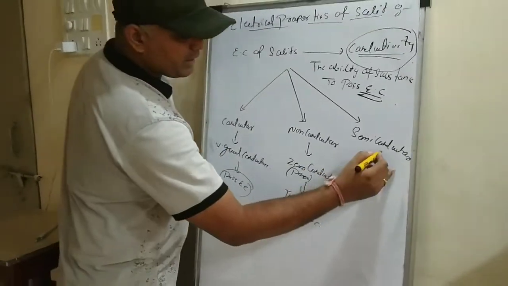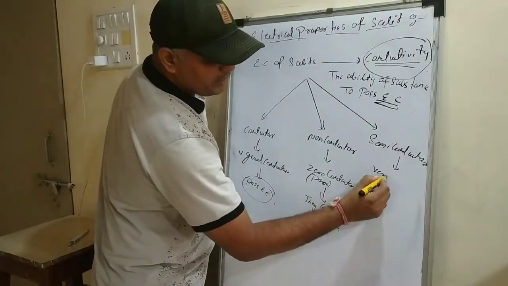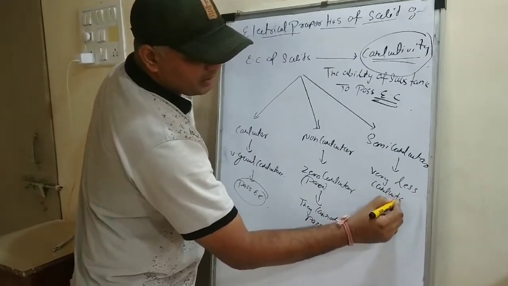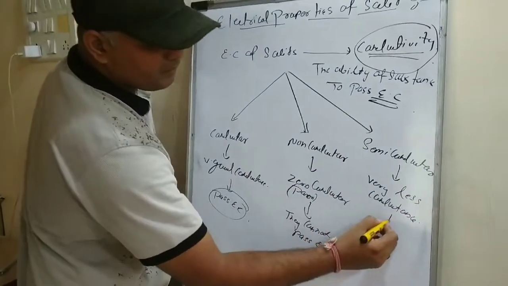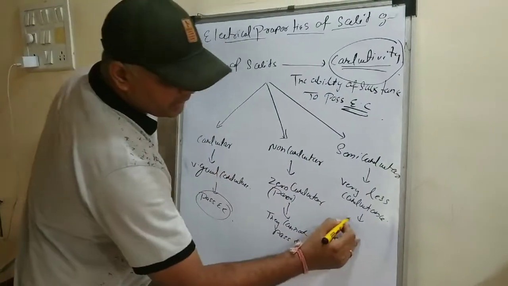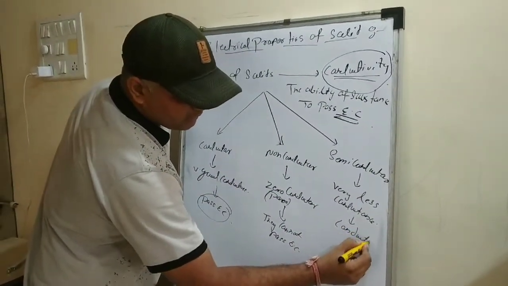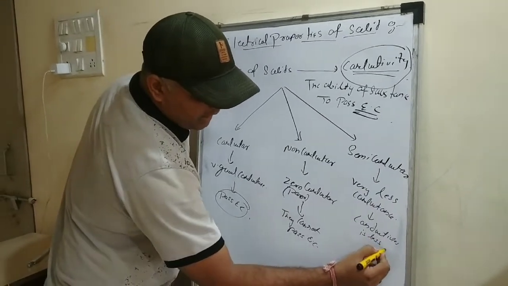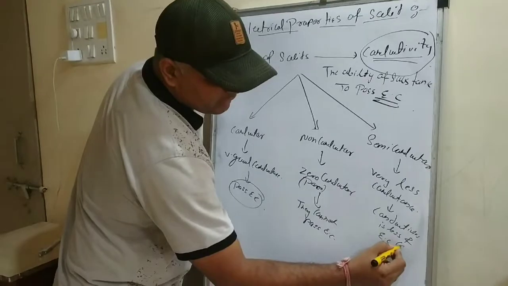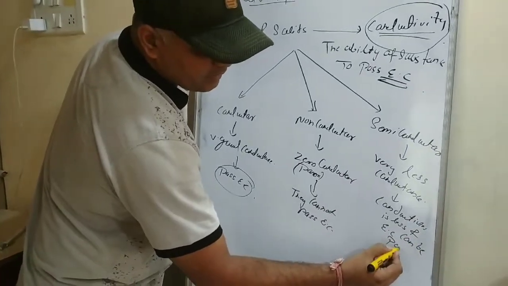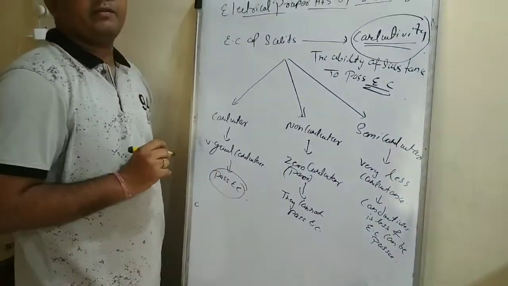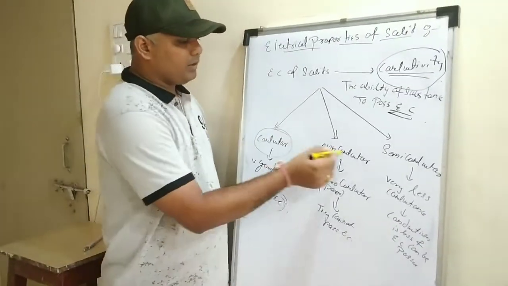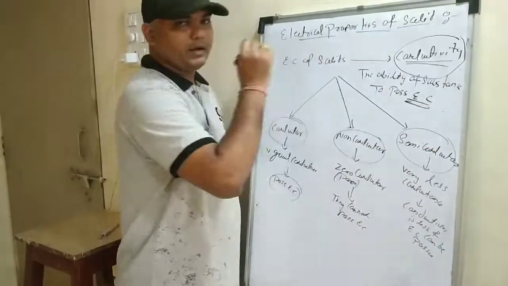Semiconductors have a very less conductance, which means the conductivity is less and electric current can be passed, but only a very small amount.